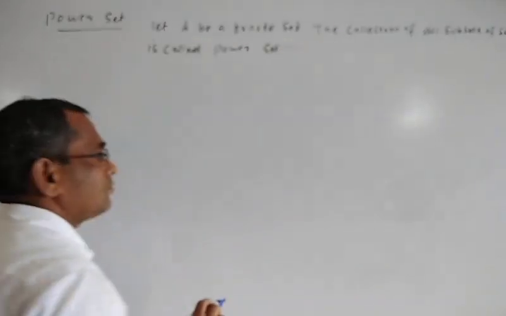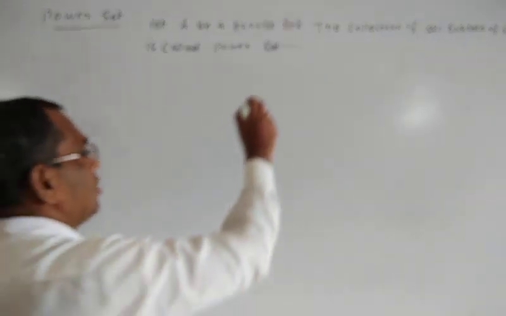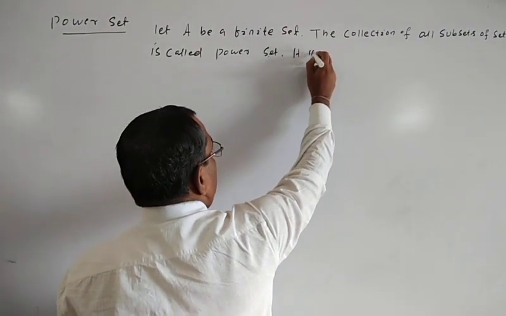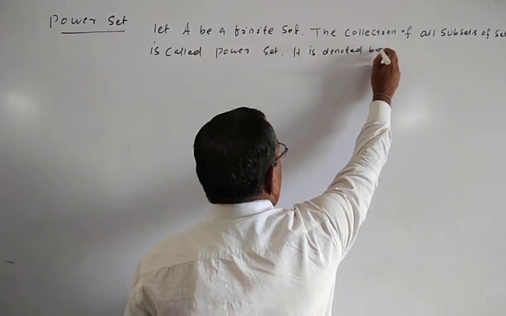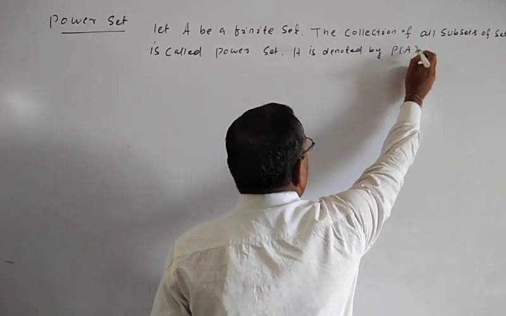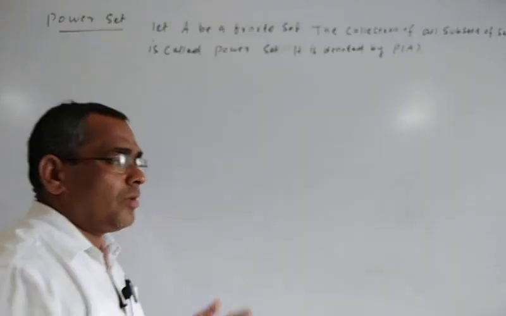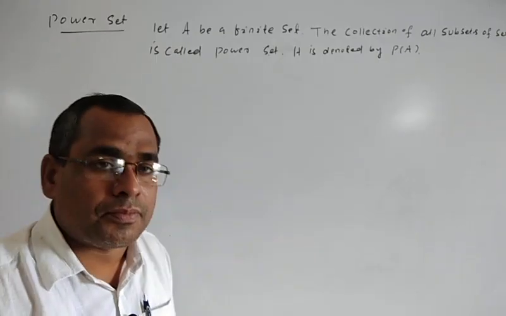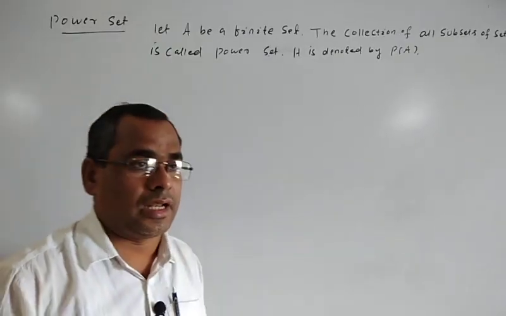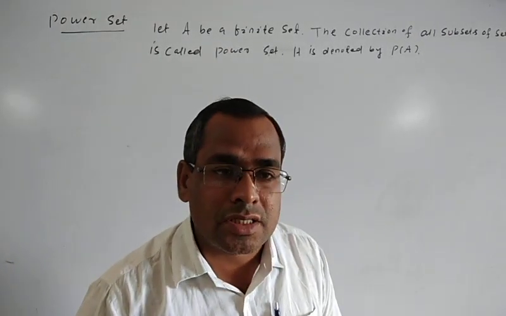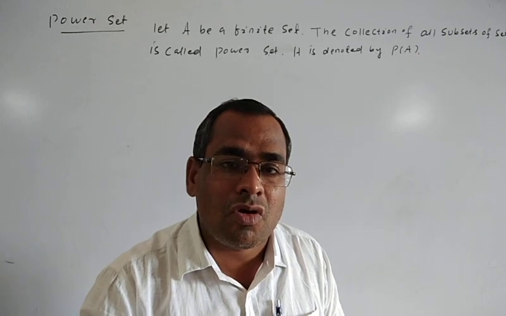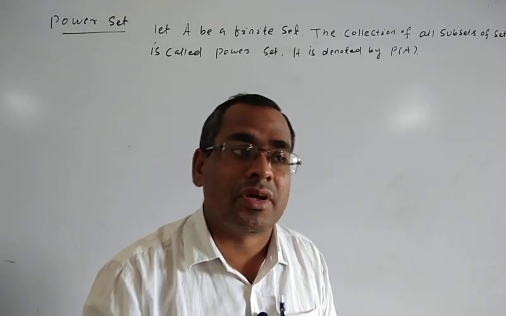It is denoted by P of A. So what is P of A? P of A is the power of set capital A, or power set A. So power set means the collection of all subsets of a given set.